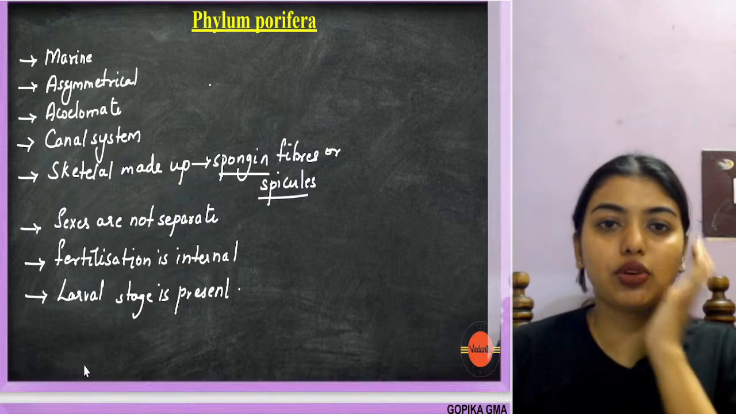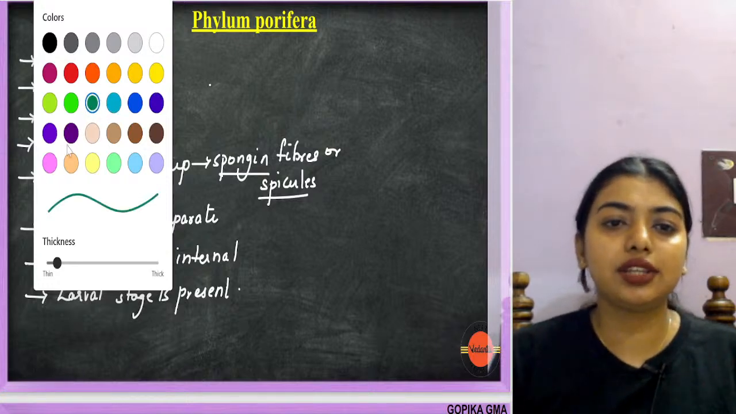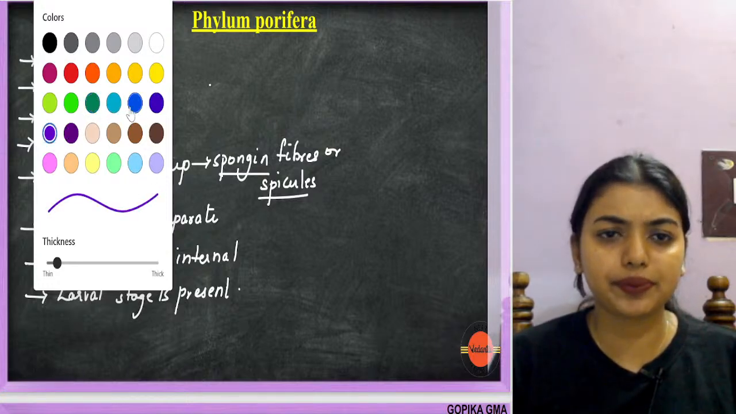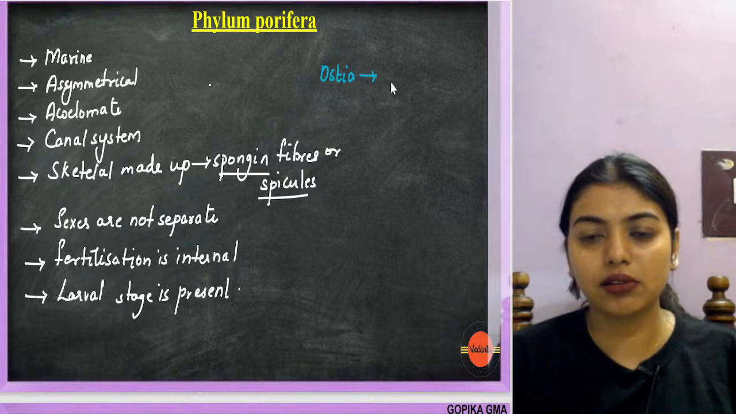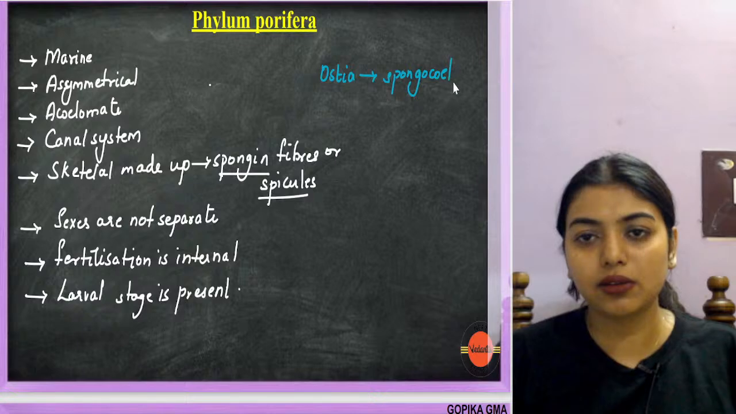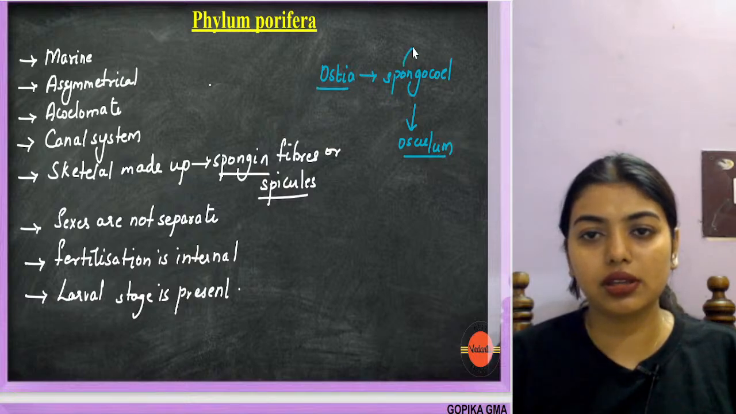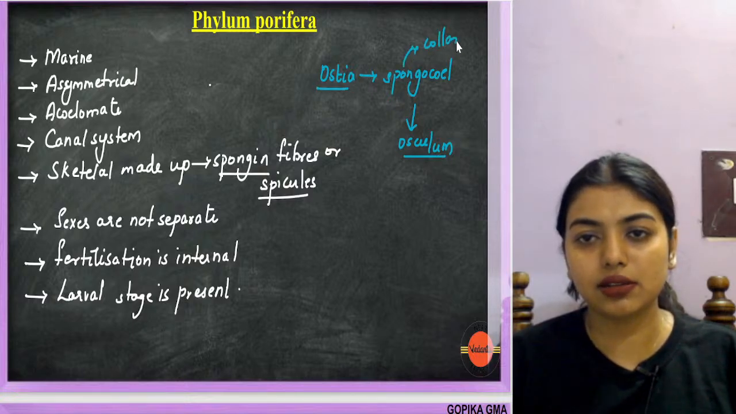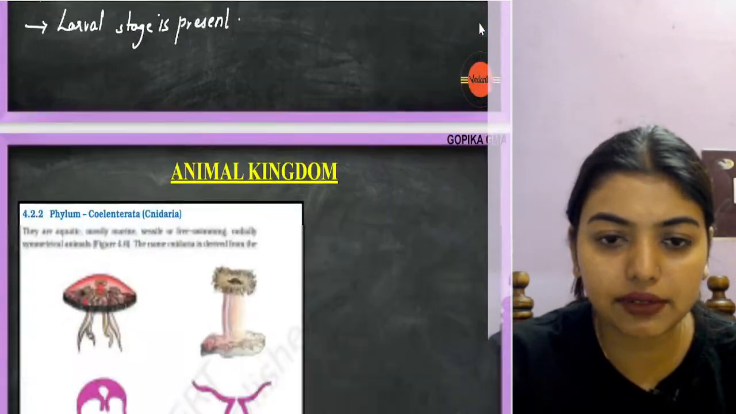This is how much you have to know about phylum Porifera. Here you can remember about Ostia, Spongocoel, and Osculum. And here remember about collar cells. Yes, did we miss something? Tell fast.